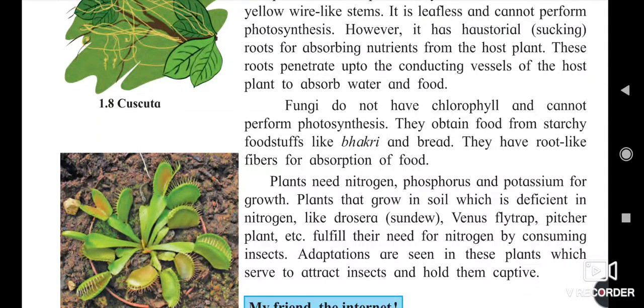Plants need nitrogen, phosphorus, and potassium for growth. Plants that grow in soil which is deficient in nitrogen, like Drosera, Venus flytrap, and pitcher plant, fulfill their needs for nitrogen by consuming insects. Adaptations are seen in these plants which serve to attract the insects and hold them captive.